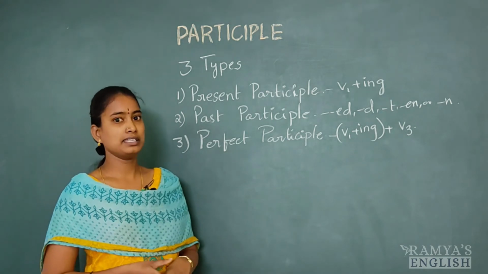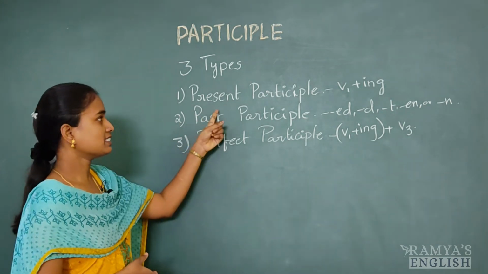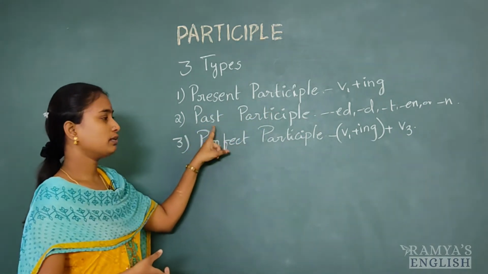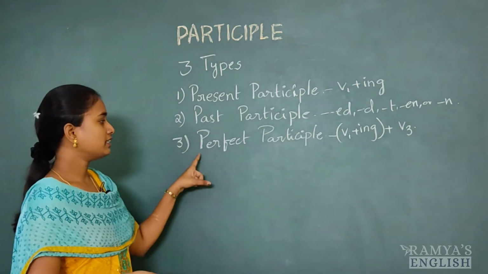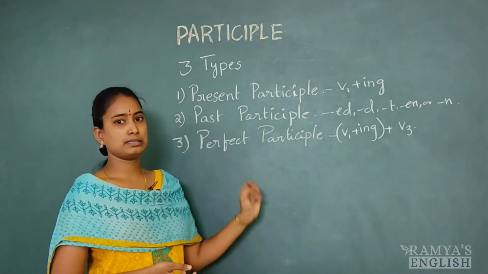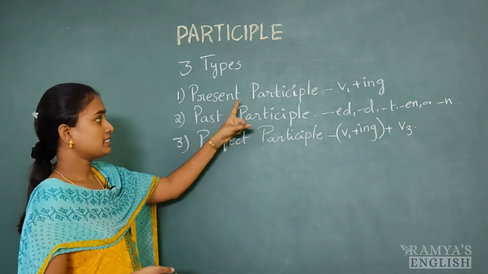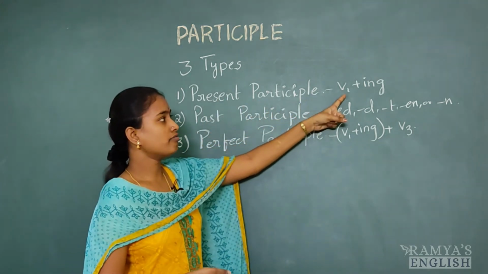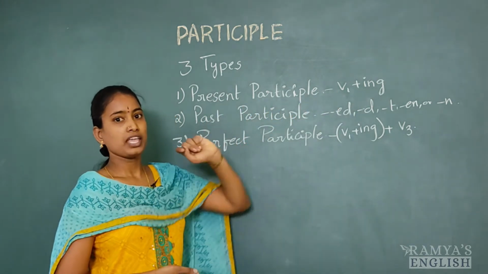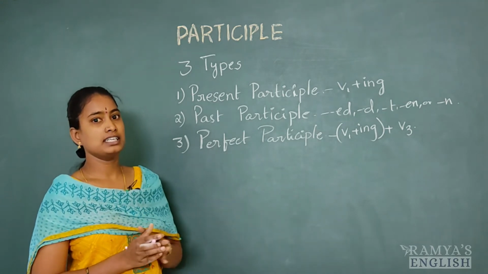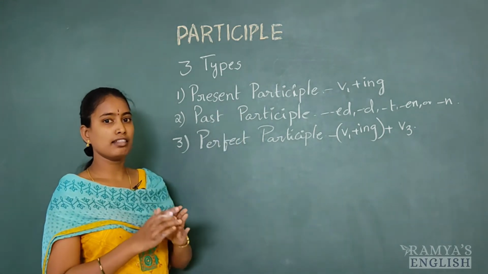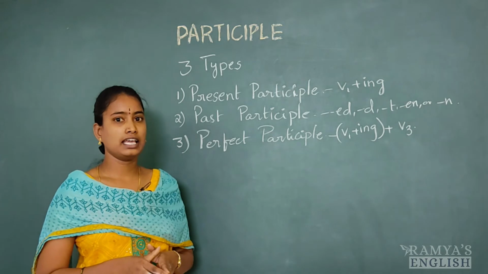So there are three types of participles. First one is present participle, second one is past participle, third one is perfect participle. Present participle is in the form of V1 plus ing. In a sentence we can find these present participles in the form of V1 plus ing.